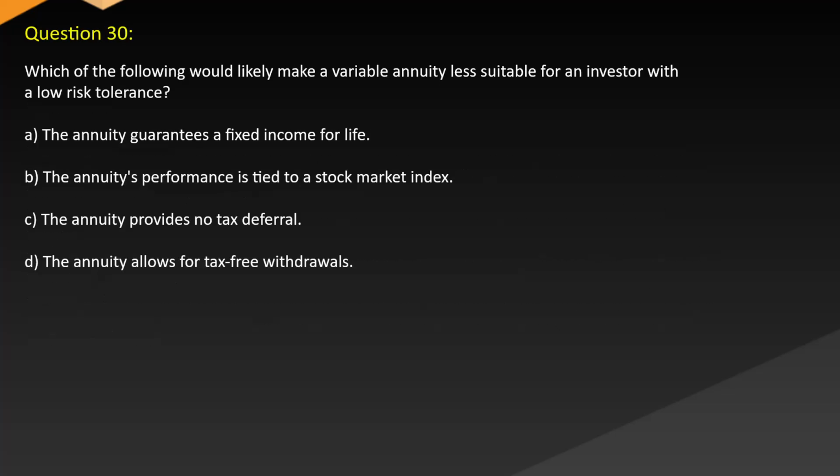Question 30. Which of the following would likely make a variable annuity less suitable for an investor with a low risk tolerance? A. The annuity guarantees a fixed income for life. B. The annuity's performance is tied to a stock market index. C. The annuity provides no tax deferral. D. The annuity allows for tax-free withdrawals.